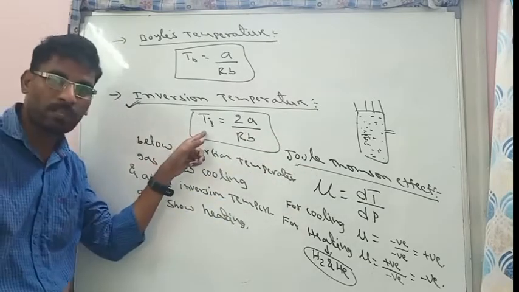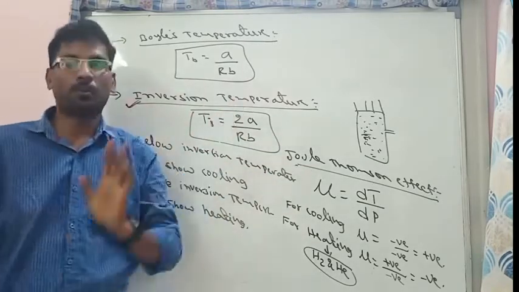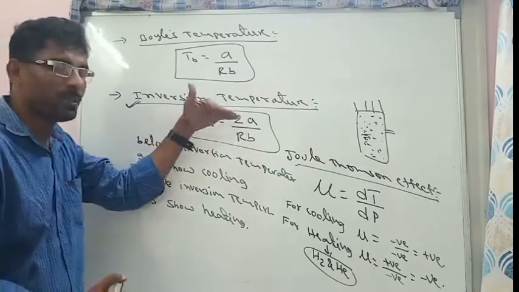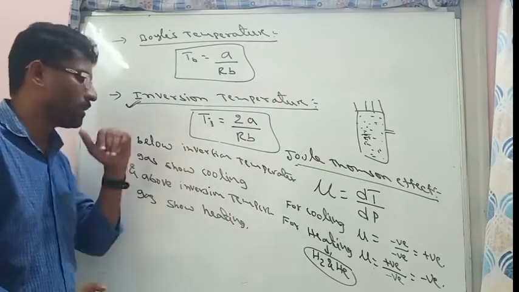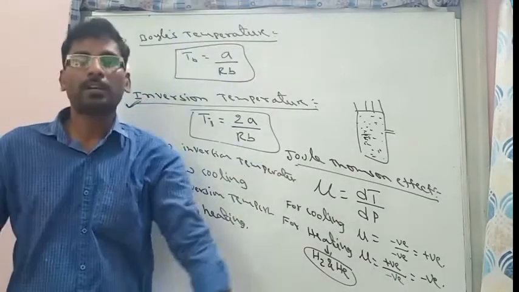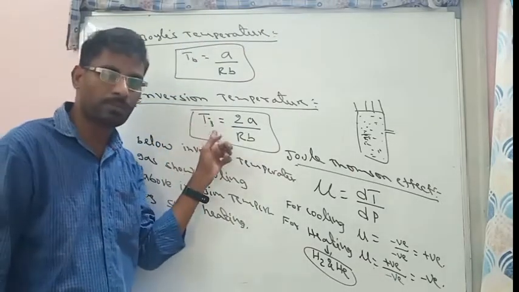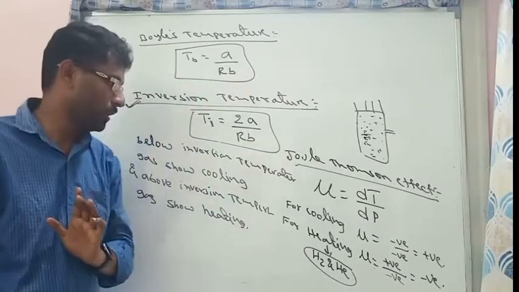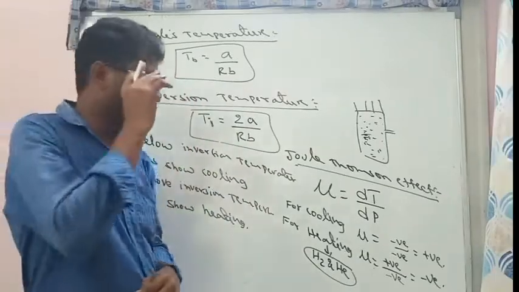So at this inversion temperature, no heating, no cooling. Below this inversion temperature, gases will show cooling effect. Above this inversion temperature, gases will show heating effect. But at that particular temperature, no heating or no cooling. So this is the inversion temperature.